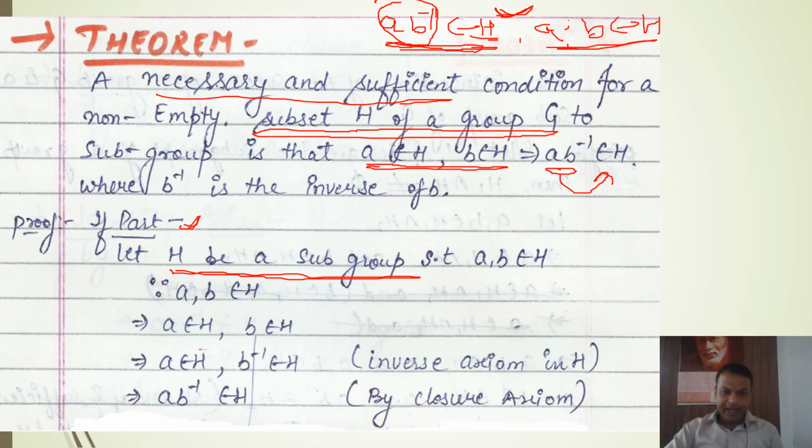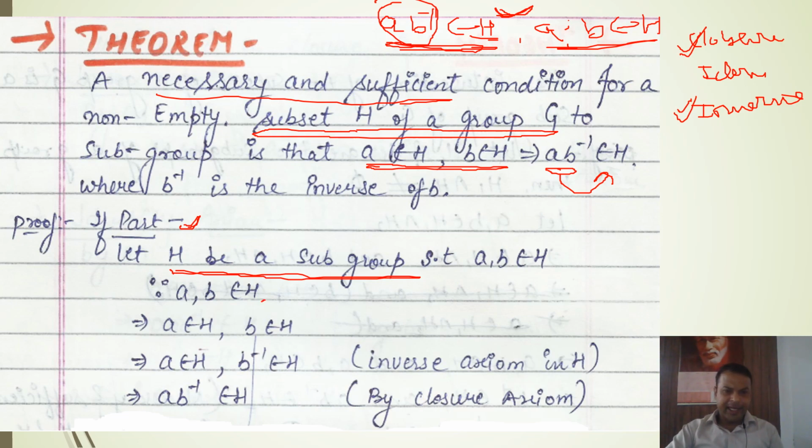It means if H is a subgroup, it will satisfy four properties. First will be closure, second will be identity, third will be inverse, and fourth will be associativity. To prove the necessary condition, we will use these two properties, closure and inverse. So if H is a subgroup, it cannot be empty, it will contain at least one element, the identity. The identity will at least exist in this subset H.